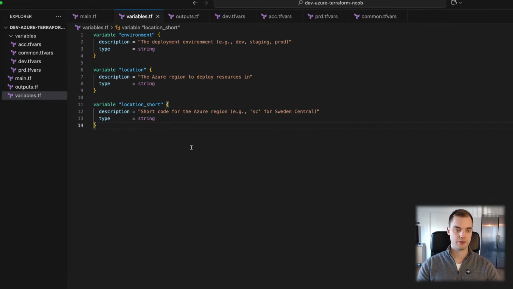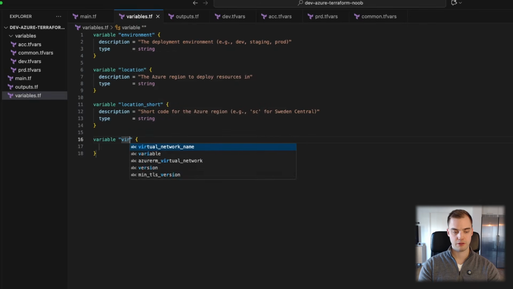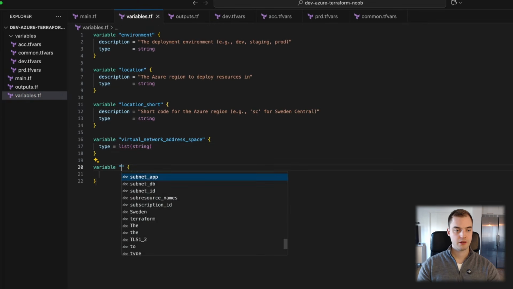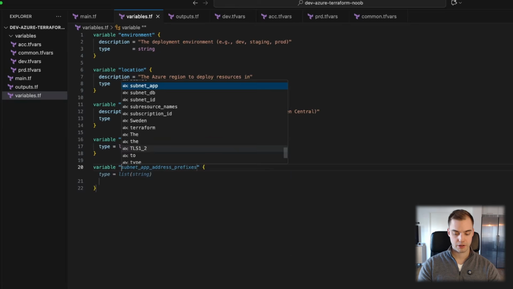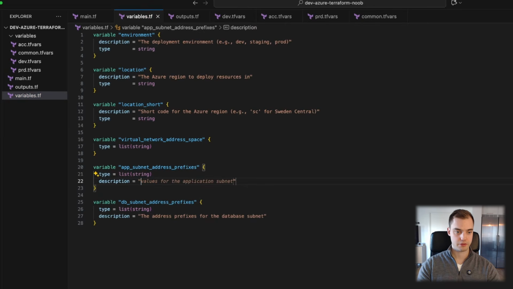We first just have to make sure that we define a few more variable blocks. So one would be virtual network address space. The type here is a list of strings. Then we do a variable and we do an app subnet address prefix. And we need one for our database. And we should be good citizens since I said this is a level up on the professionalism, so we need to add descriptions.